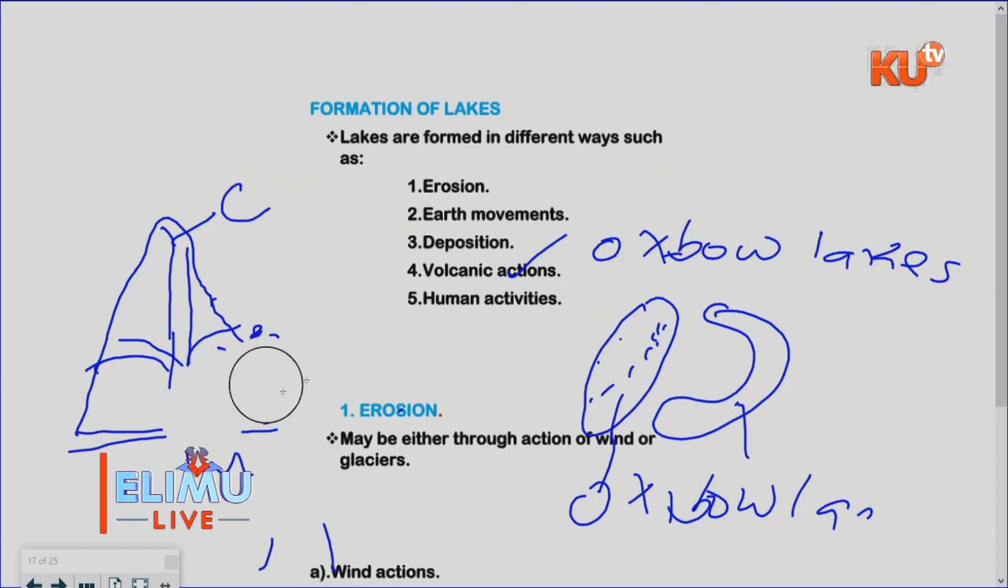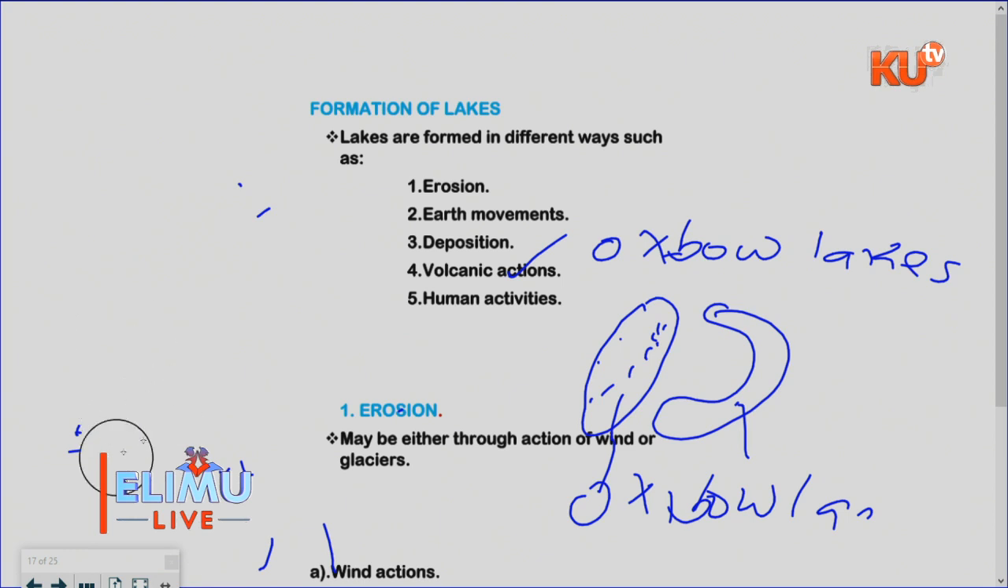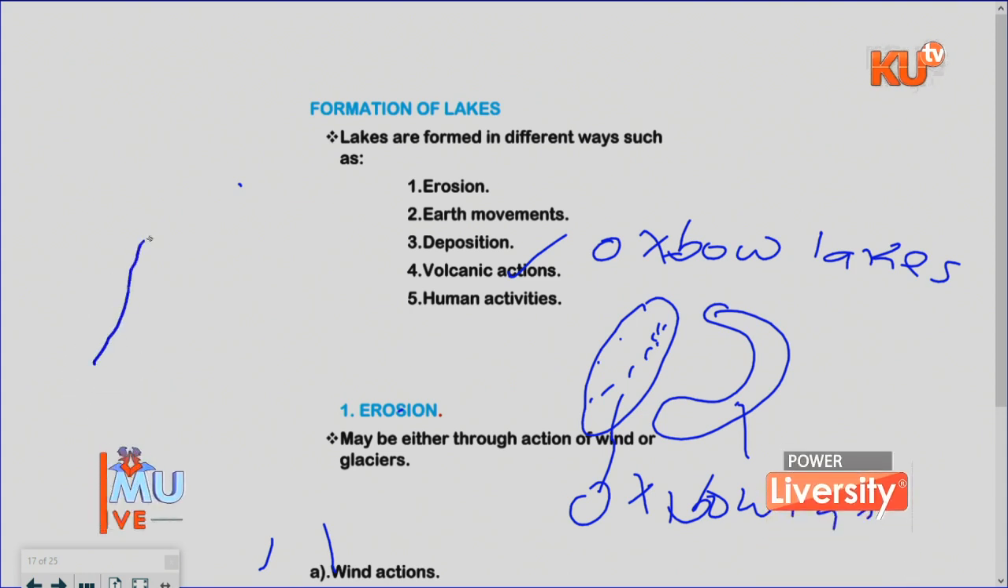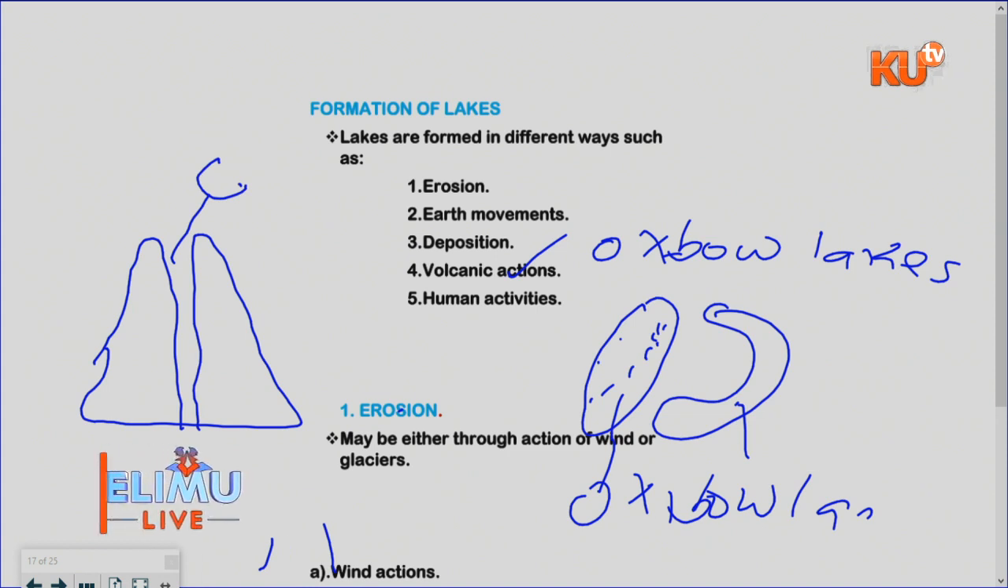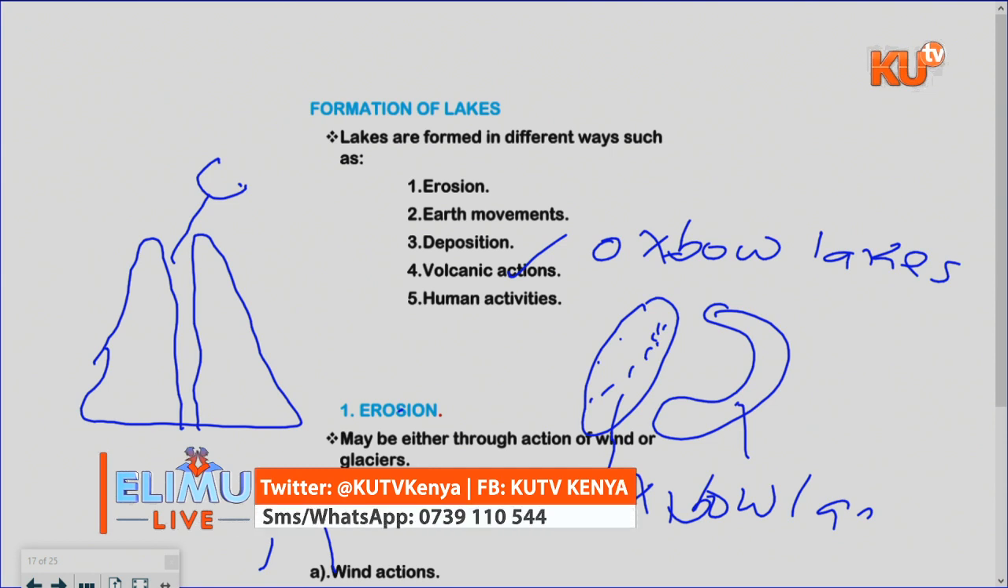My main interest is to show you how volcanic activity forms lakes. I'll draw that volcanic mountain. Good, there you are. Up here is the crater. The crater is just a hole, a hollow or a small depression that is created after volcanic activity or after an eruption of a volcanic mountain.